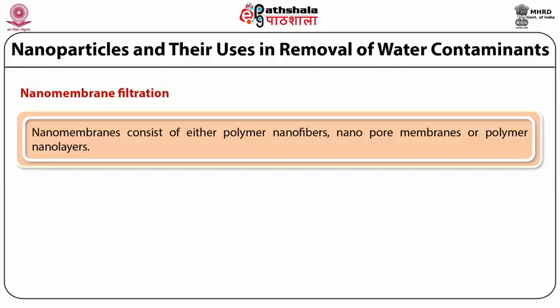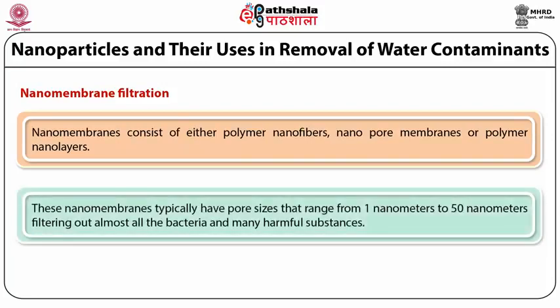about the nanomembrane, the reverse osmosis membrane, and the nanofiltration membrane, because these membranes are designed according to the pore size. And these nanomembranes typically have pore size ranging from 1 to 50 nanometer, because they are capable of filtering out almost all bacteria and many harmful substances present in the solution.